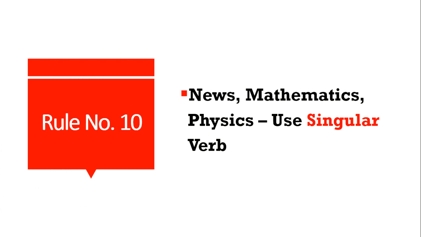Next, rule number 10. So you might think that the subject with S can be called the plural subject. No, definitely not. Okay. So now look at these particular words. News, mathematics, physics. There is the presence of S in these words, but this will not be considered a plural subject. Instead, this is a singular subject. So in this case, we have to use only the singular verb. News is interesting. Mathematics is an easy subject. Physics is hard to learn. In this case, you have to use only the singular verb.